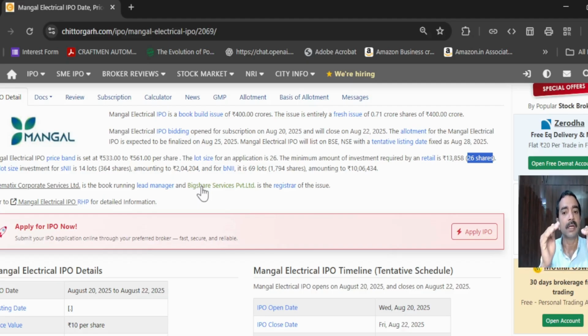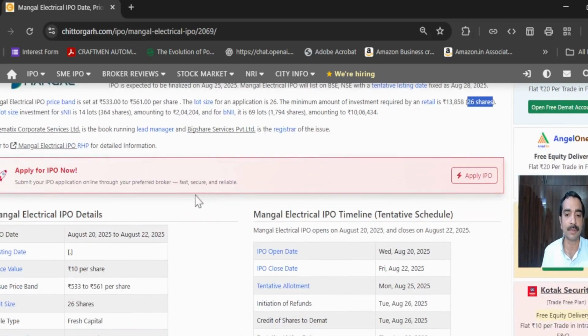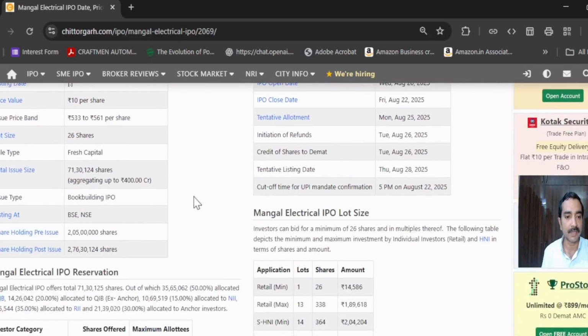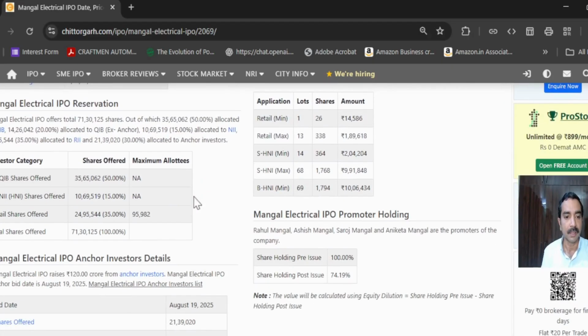This one will be within this band. And for a big HNI, it is 10 lakhs, because it will be slightly above 10 lakhs. The number of stocks when the lot size will be slightly above 10 lakhs, which I will see now anyway. As we go down, we'll be able to see that. See here, it is mentioned here that it is so much.